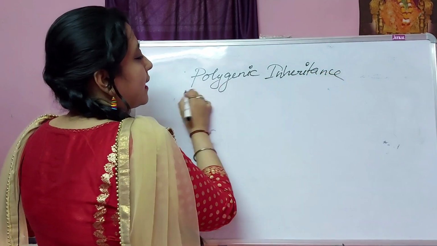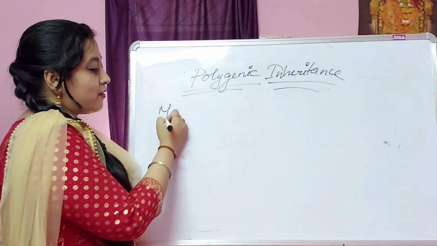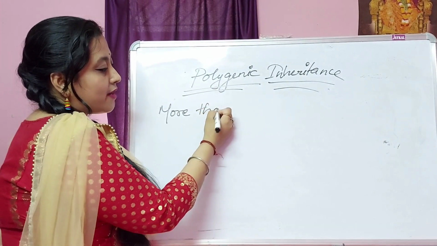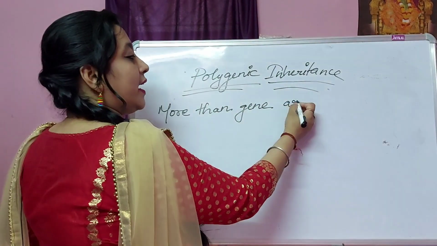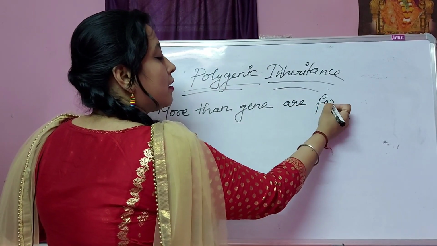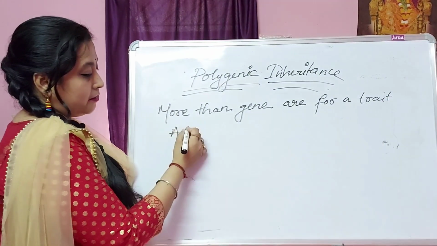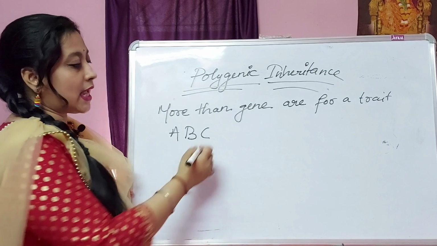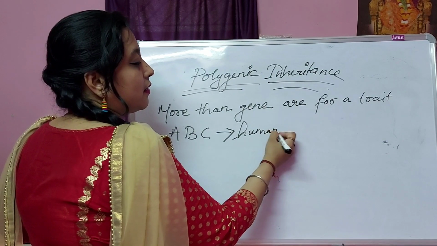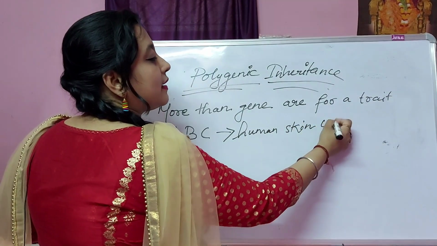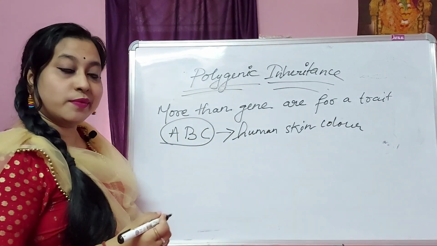In polygenic inheritance, there are multiple genes, more than one gene, for a single trait, like A, B, C. 3 genes are there which control human skin color. So these 3 genes A, B, C control human skin color.